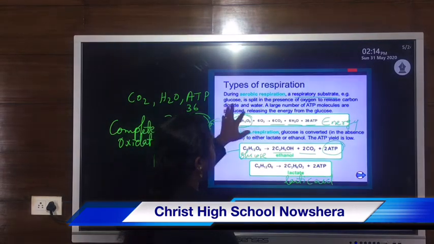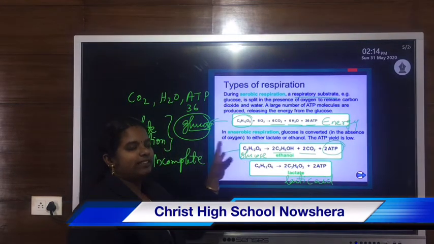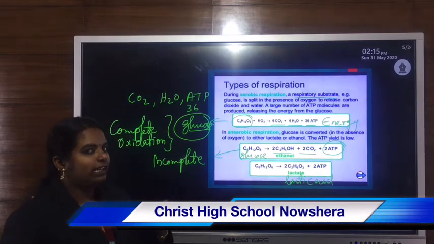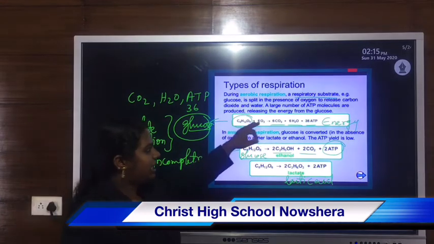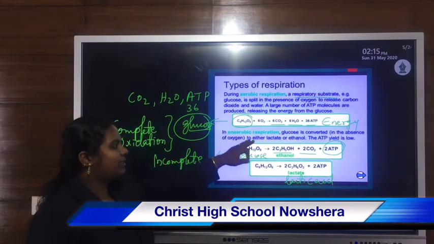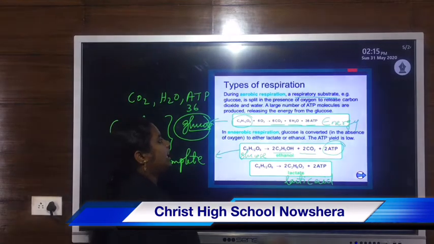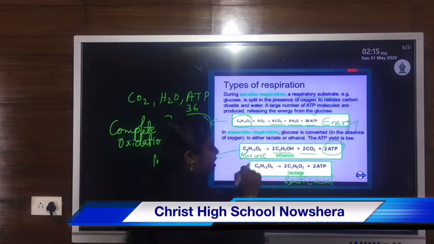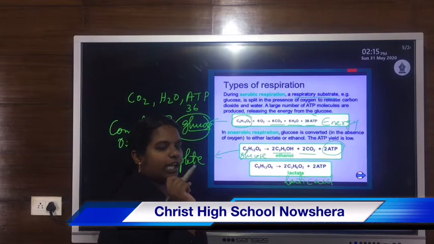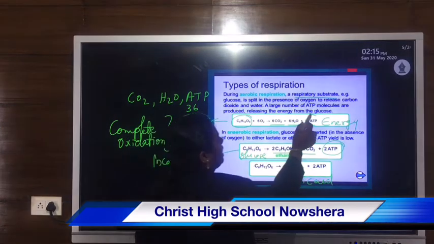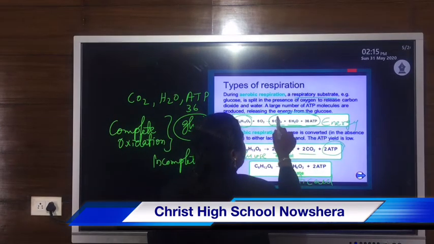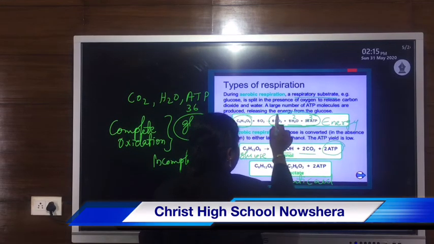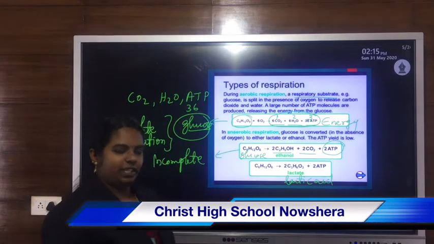So once again I will repeat it. During aerobic respiration, the respiratory substrate, or glucose, is split in the presence of oxygen, with release of energy along with the release of carbon dioxide and water. So we can say these three are the end products of aerobic respiration. This is the chemical equation of aerobic respiration. So the 3 end products are here: one is carbon dioxide, second is water, and third is energy. Energy means in the form of ATP.